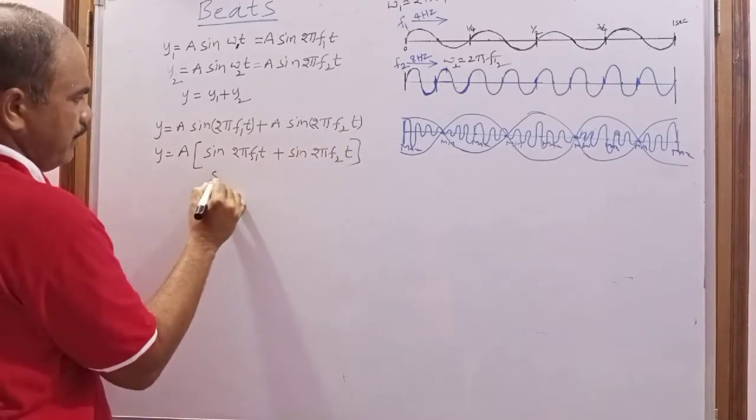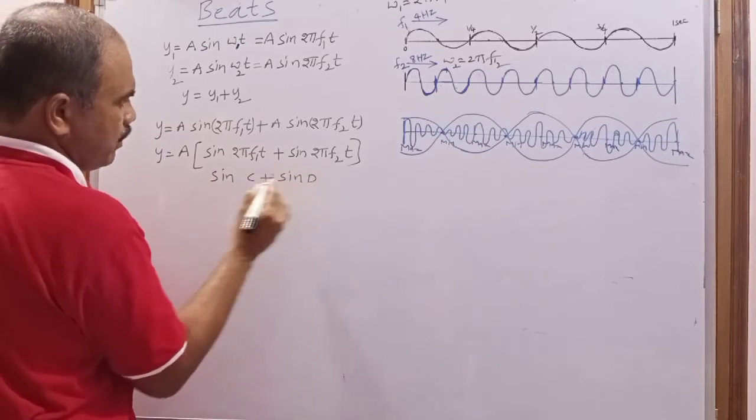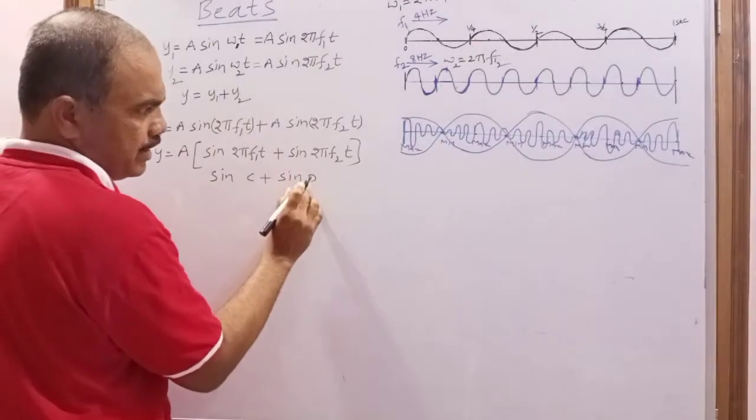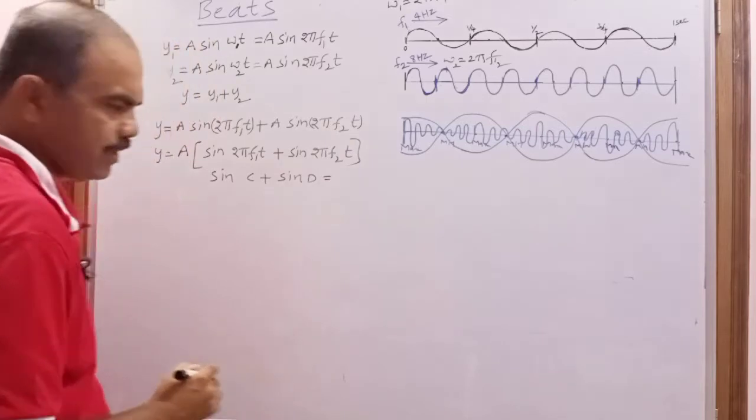Now it is in the form of sin c plus sin d, where c is 2 pi f1 t and d is 2 pi f2 t. What is the formula for sin c plus sin d?